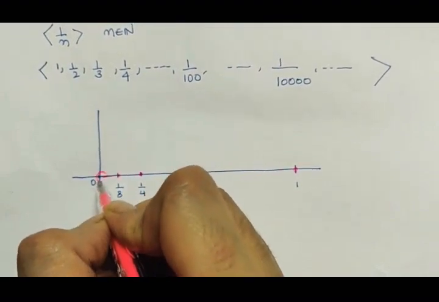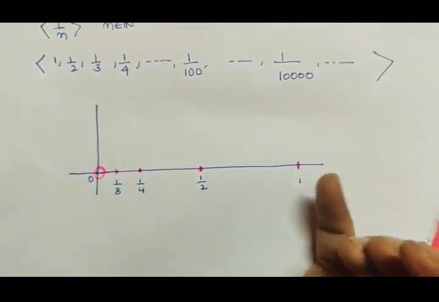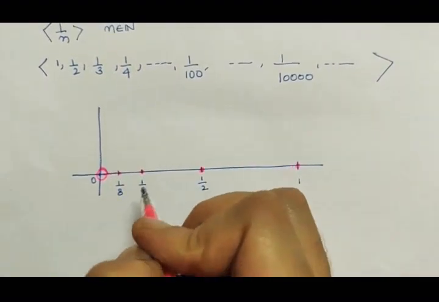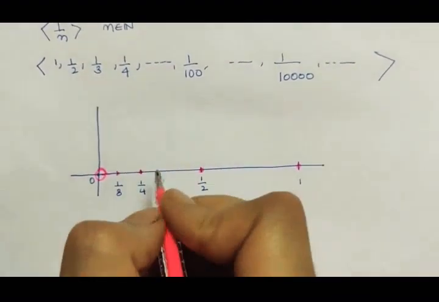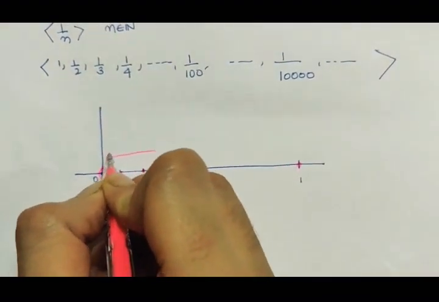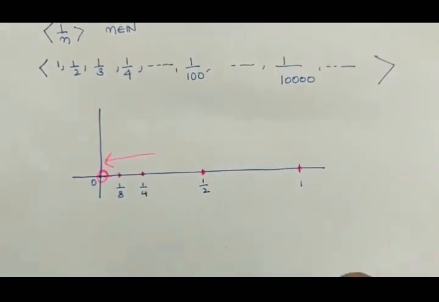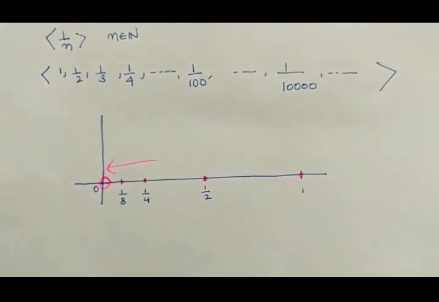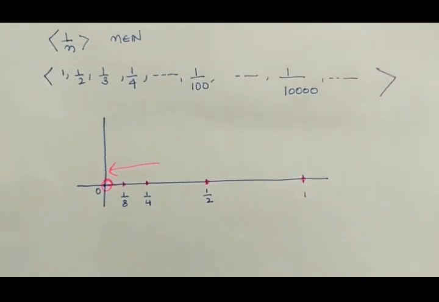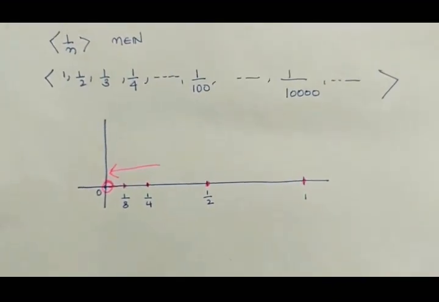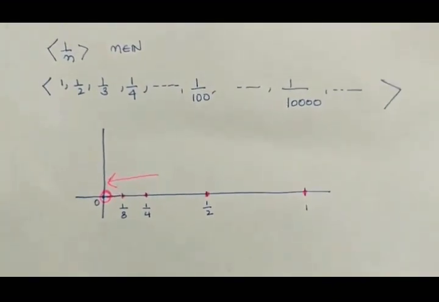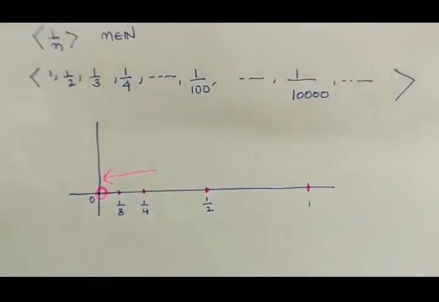So as you can clearly see, this is the point towards which all the elements of the sequence are converging. So we'll say that this sequence is converging to the number 0. I'll come to the proper definition in a minute.